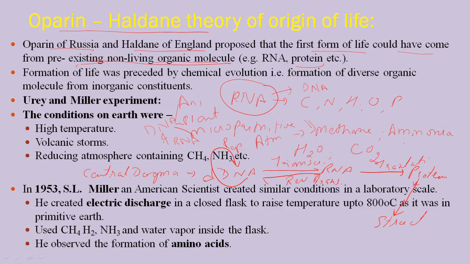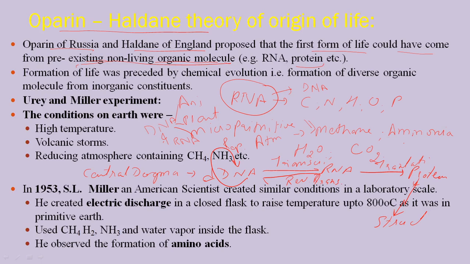These proteins help in the formation of the structure of an organism and function as structural proteins. So finally what we say is Oparin-Haldane: in the primitive atmosphere RNA was formed, and this RNA helped in the formation of life on the earth.